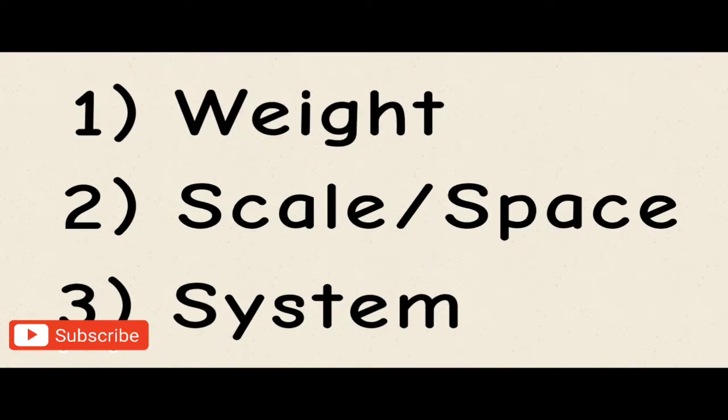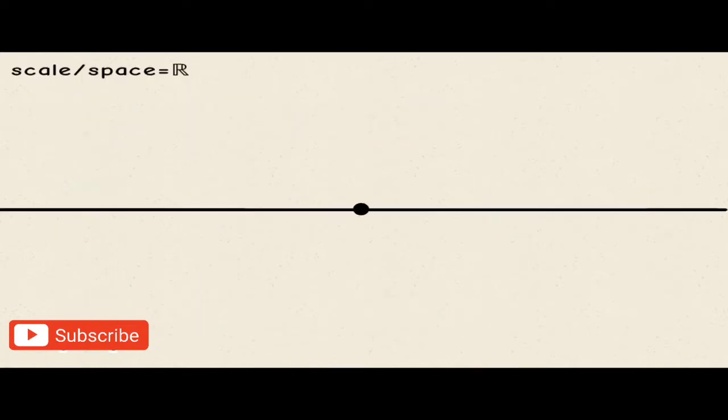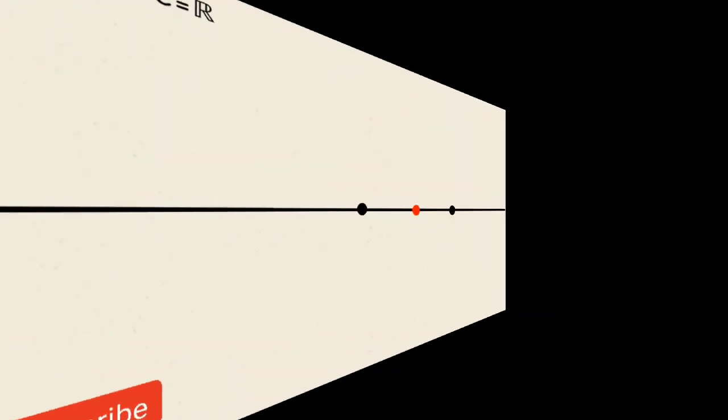Here, center doesn't necessarily mean the middle point. Now, if we consider only one point as a system, the center of that system is that point itself. We may call that a singleton system. Now, if we consider two different points on a scale as a system, then its center is the middle point between them. Now let's check out some examples.